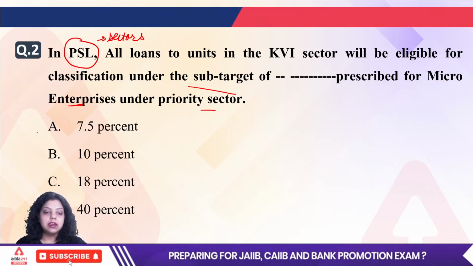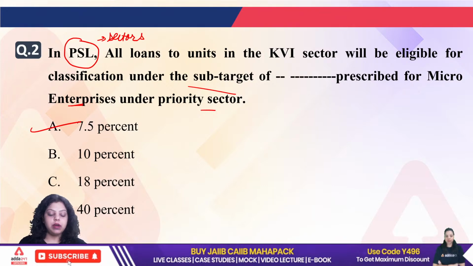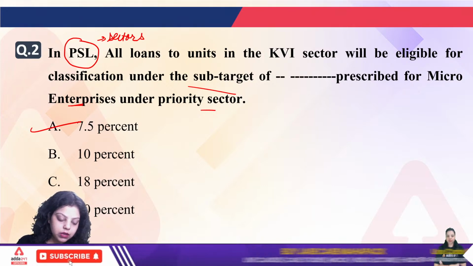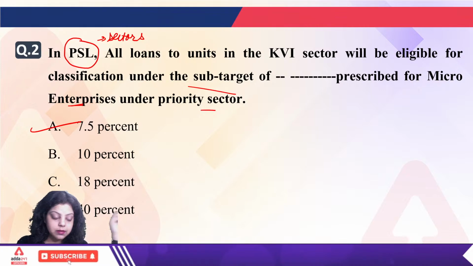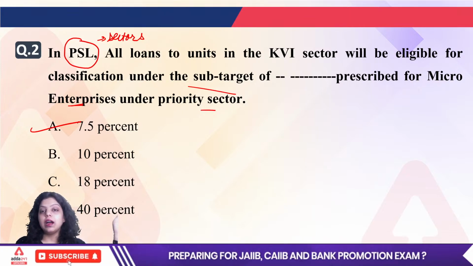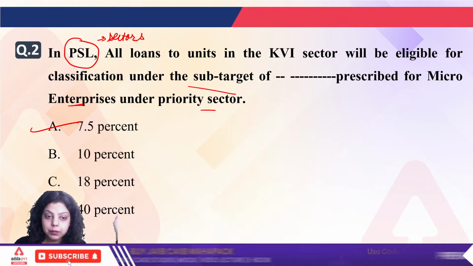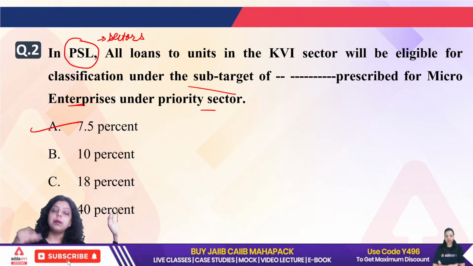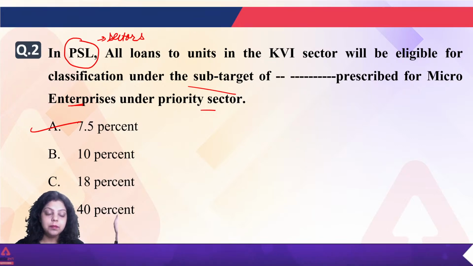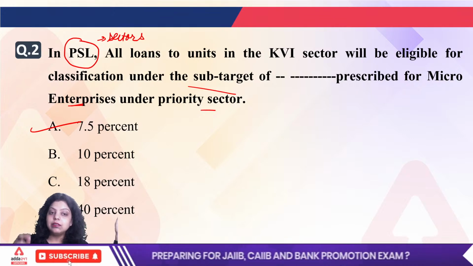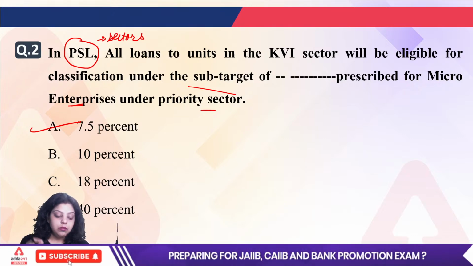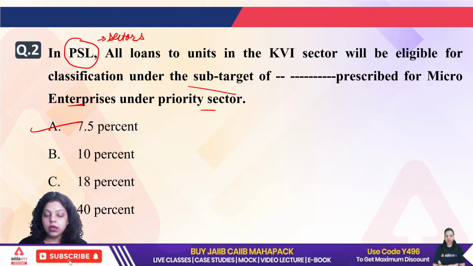And the right answer here is option A, that is 7.5%. Very good, those who have given option A are correct. A 7.5% target was given for the micro enterprises. It means whenever commercial banks are giving loans under the PSL, out of that total PSL, 7.5% of the loan will be given to the micro enterprises. The right answer is option A.